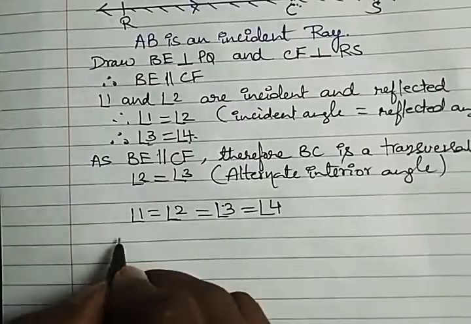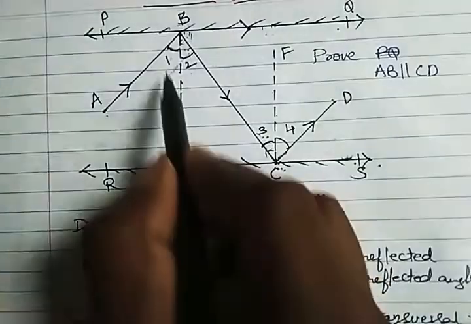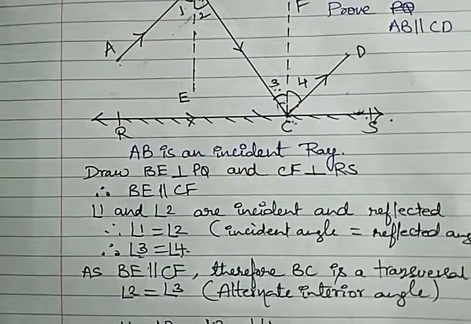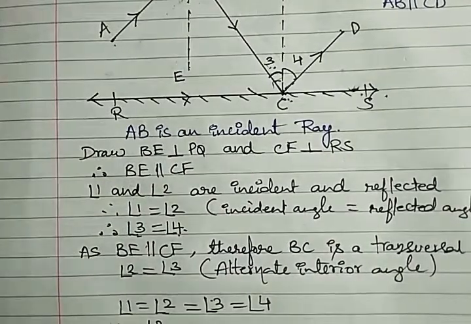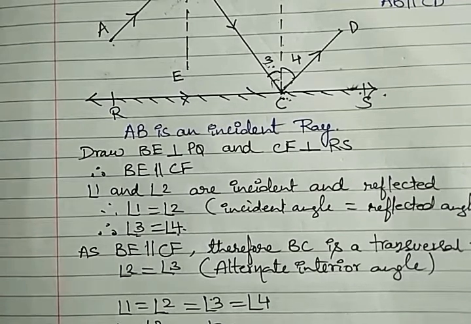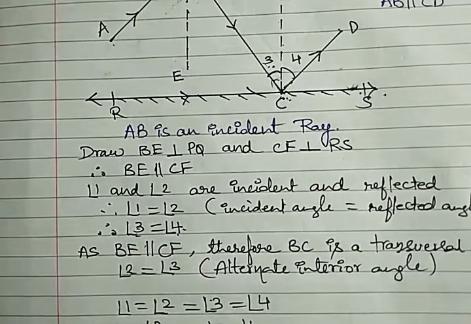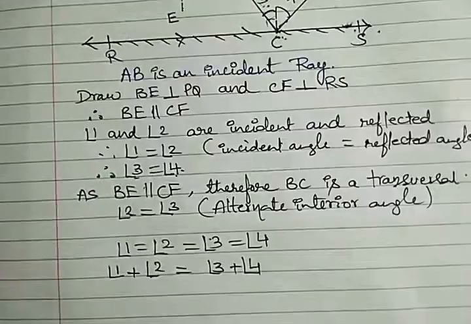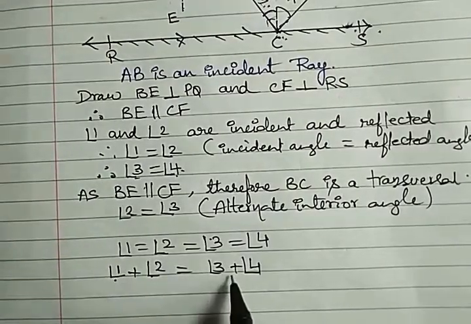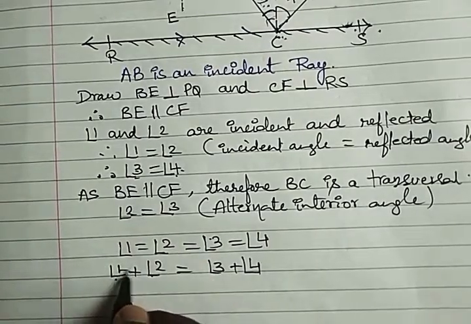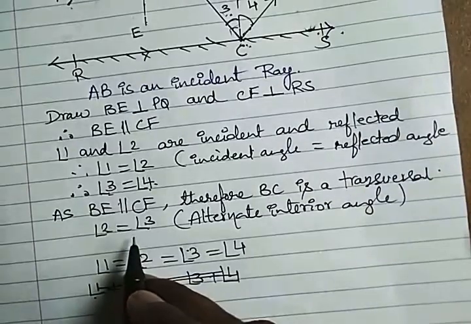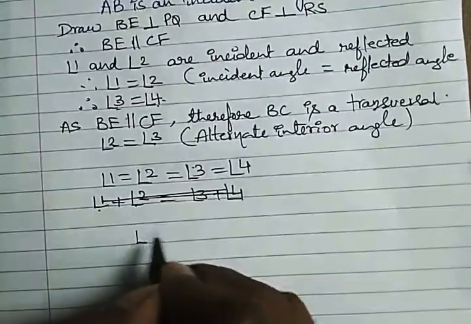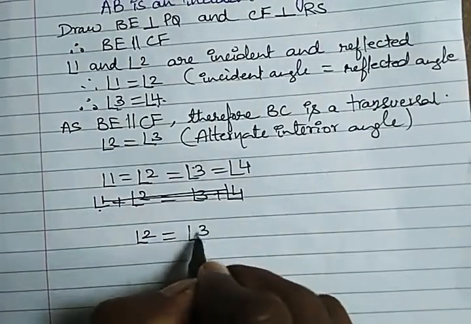Okay. Now let me write angle 1. I'll add these two angles. Angle 1 plus 2 is equal to, can we write, angle 3 plus 4 now? Angle 1 plus 2 will be equal to angle 3 plus 4. In other words, you can take angle 1 is equal to angle 2 is equal to 3. I'll strike off this. Angle 2 is equal to 3.